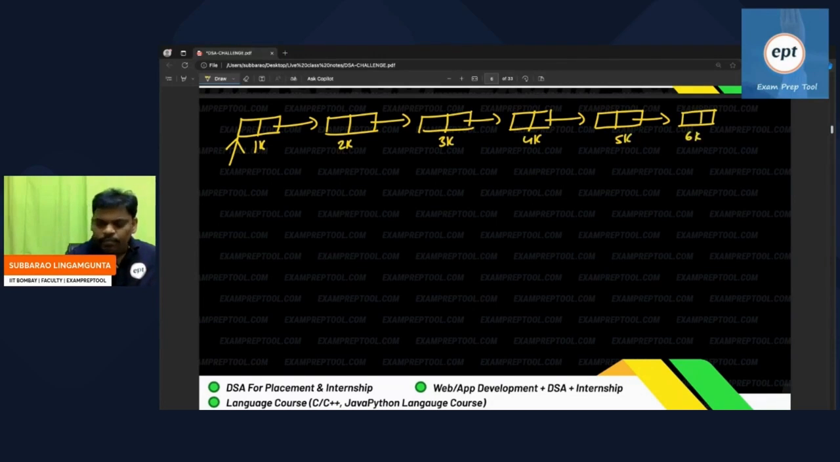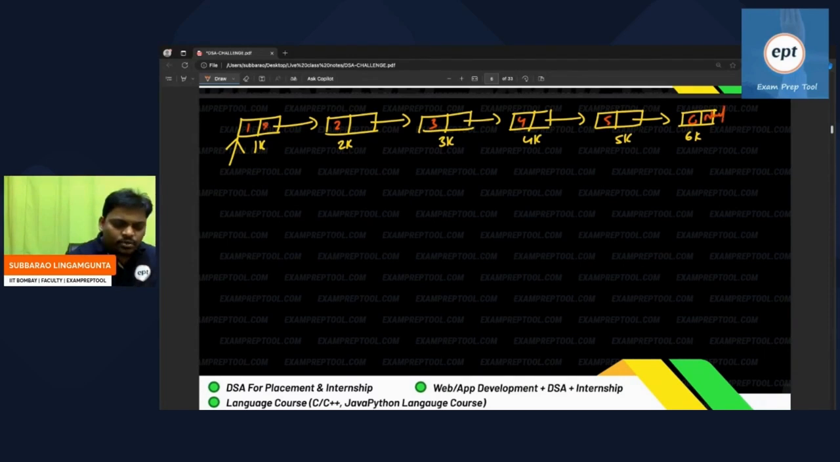Let me use some other colors. I will write 1, 2, 3, 4, 5, 6, some data. 1K means 1000, remember. Don't think that it is 1. 1K means 1000, 2K means 2000, 3K means 3000, and so on. Last node, next nothing, so null will be there.